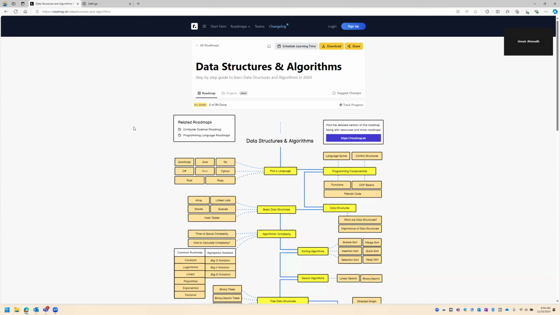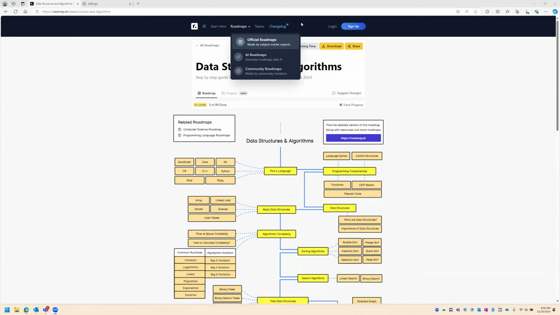I'm going to study data structures and algorithms. Let's go ahead and see. Okay, how do I take this away? Okay, go away. I don't need you. Okay, so usually I go to this roadmap.sh website, which gives me a lot of things.